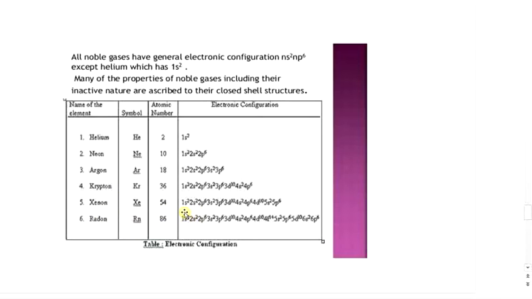Its electronic configuration is 1s2, 2s2, 2p6, 3s2, 3p6, 3d10, 4s2, 4p6, 4d10, 5s2, 5p6. Radon has atomic number 86 and its electronic configuration is 1s2, 2s2, 2p6, 3s2, 3p6, 3d10, 4s2, 4p6, 4d10, 4f14, 5s2, 5p6, 5d10, 6s2, 6p6.